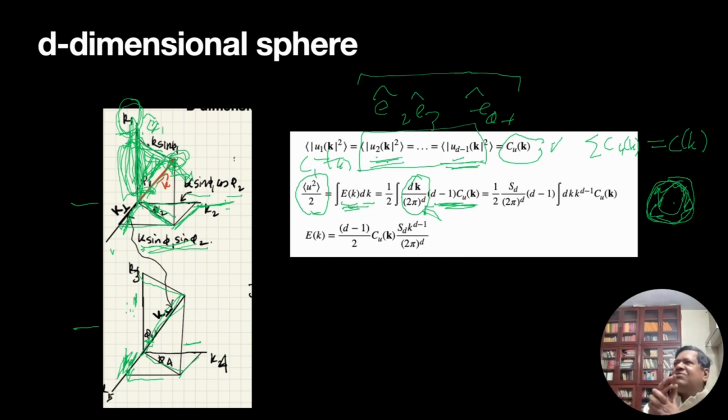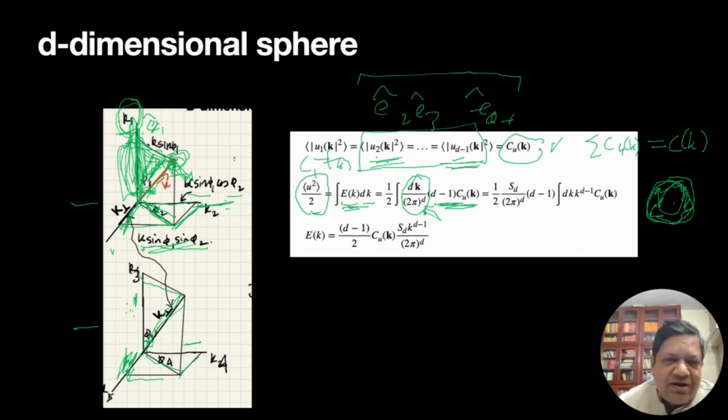In a finite box, we'll have 1 by the volume of the box, but in infinite dimension the volume is infinite, so we work with 1 by 2 pi to the power d. We will not get into why it happens, but you can look at a standard book where you can find the origin of this 2 pi.